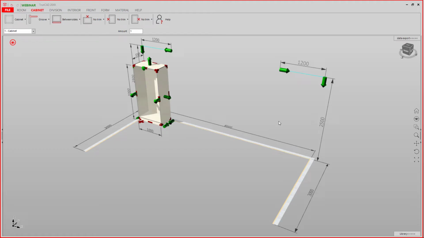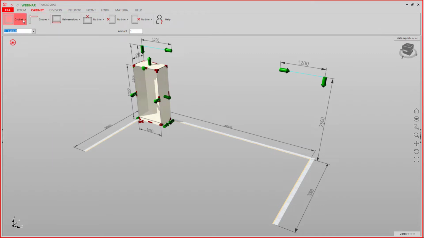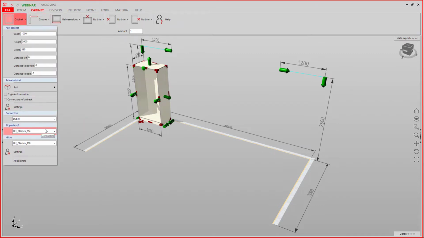Hello, this video is about how to set your connectors. Therefore, you go to the Cabinet tab. On the cabinet, you can set the corner connectors, the connectors that are used if you have a sloped roof, and the connectors that are used if you have a miter.